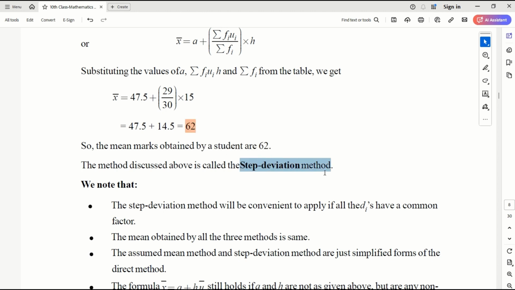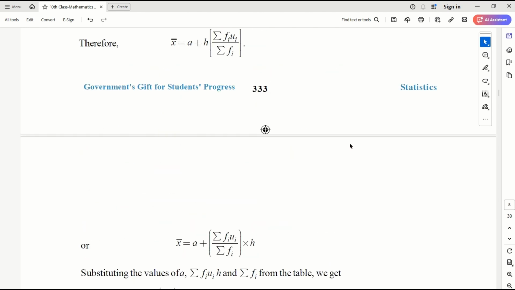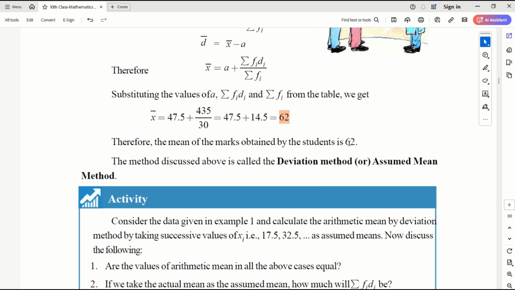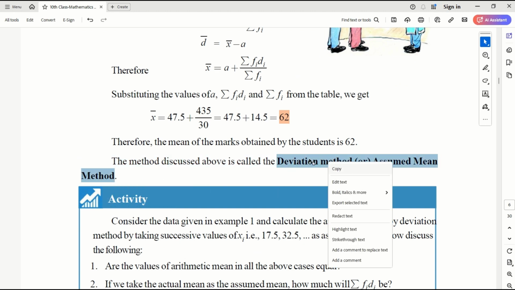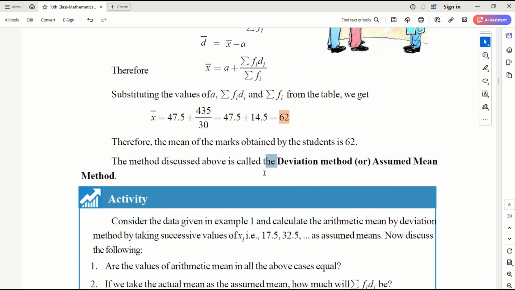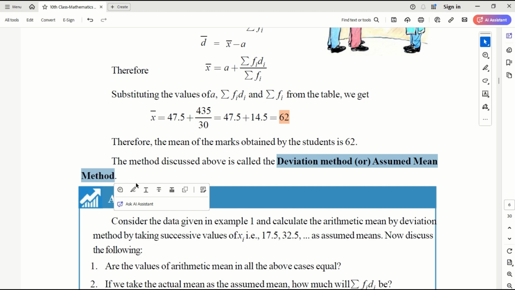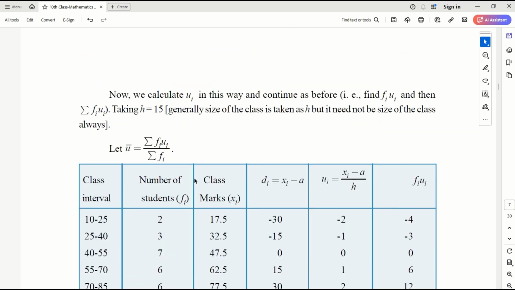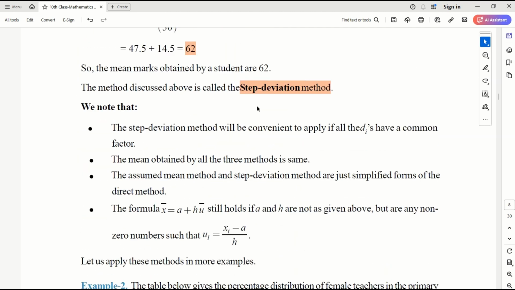So we have seen three methods of calculating the mean of grouped data. The first one is the direct method, the second one is the assumed mean method or deviation method, and the third one is the step method. All three methods will give you exactly the same value of the mean, which may not be exactly the actual mean value of the data, but will be very close to it.